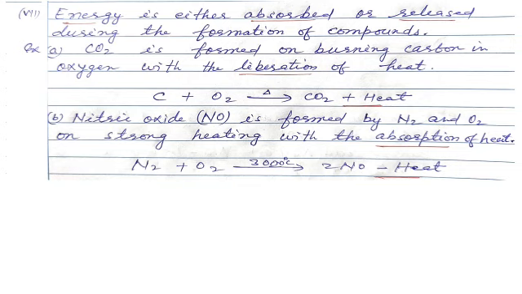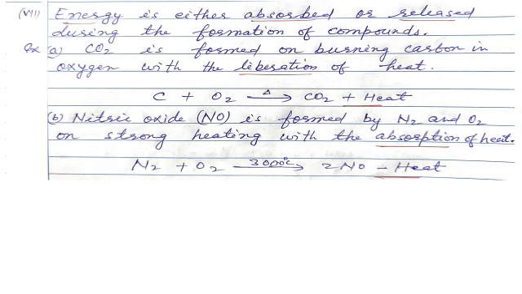Here heat is evolved. In the reaction, carbon when heated with oxygen forms carbon dioxide plus heat, which shows the liberation of heat. That means in this reaction heat is released. The triangular sign is for heat.